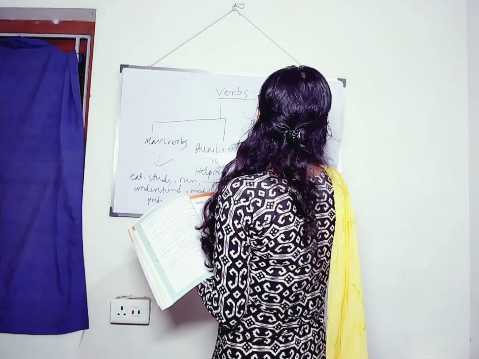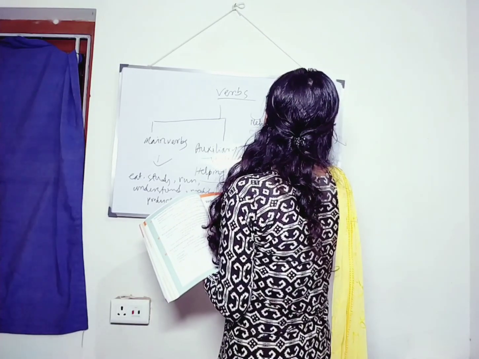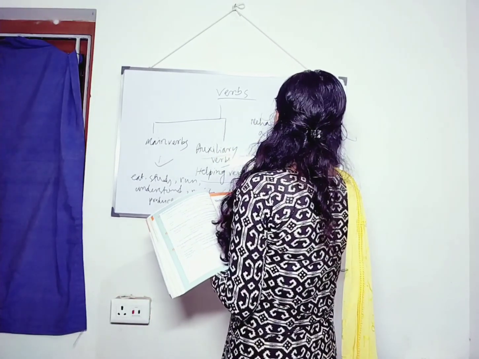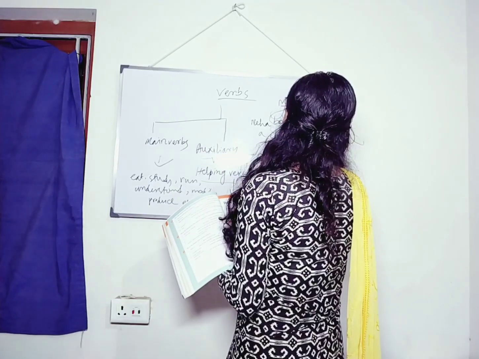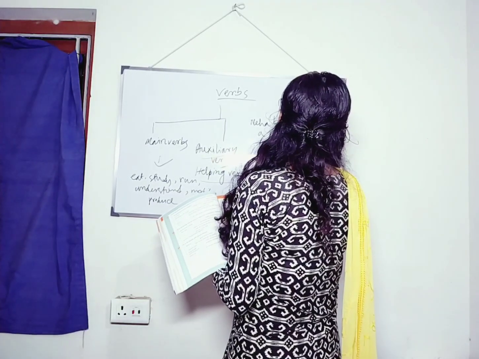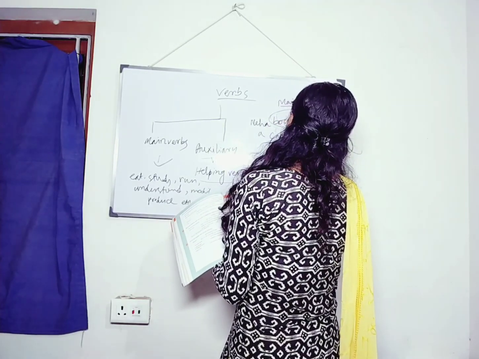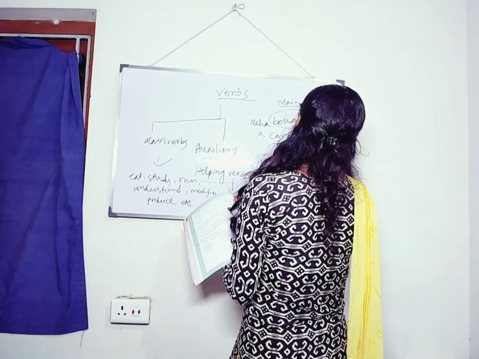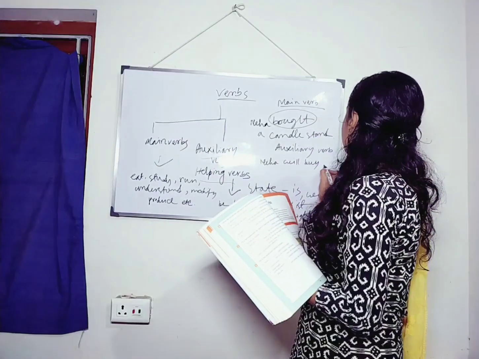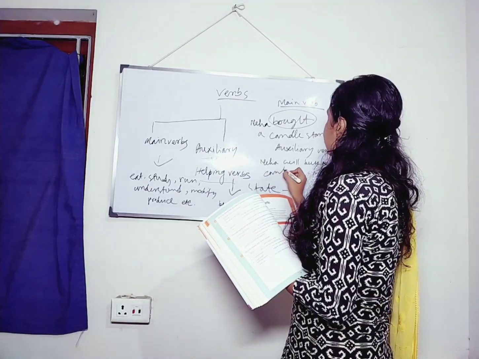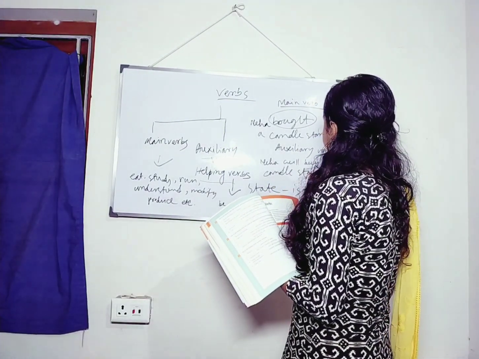Second is auxiliary. Example: Neha will buy a candle stand.